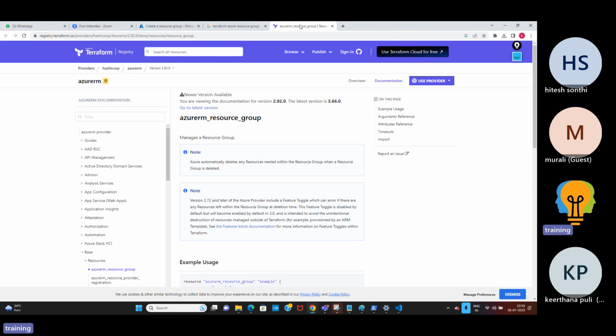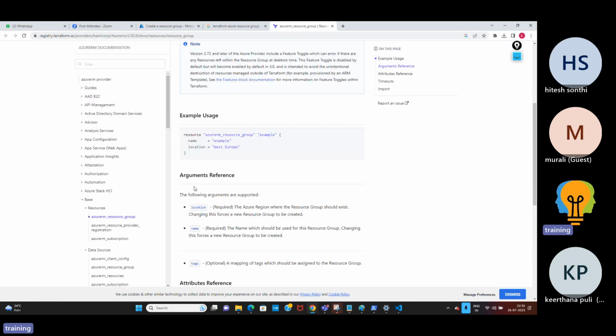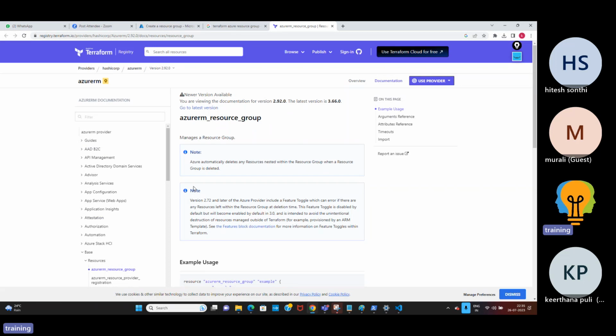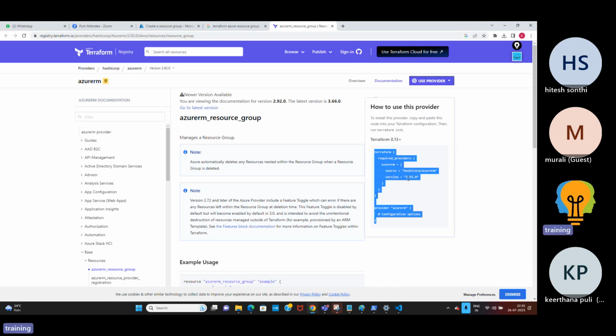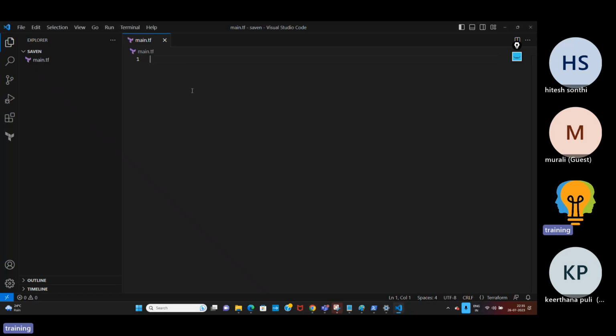Okay. Now registry.terraform.io is the official website of Terraform, where you can have n number of code and even different provider information. Now if you go to the right side, use provider. So this is the provider information. I'll copy it and paste it.